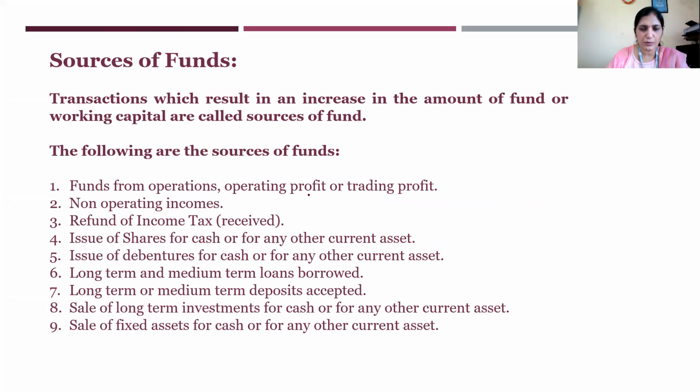Funds from operations, operating profit or trading profit, non-operating incomes, a refund of income tax received, issue of shares for cash or for any other current asset, issue of debentures for cash or for any other current asset, long-term and medium-term loans borrowed, long-term and medium-term deposits accepted, sale of long-term investments for cash or for any other current asset, and sale of fixed assets for cash or for any other current asset. I have just told you these are the sources.